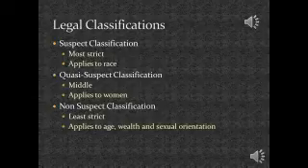At the top, we have suspect classification. This is the most strict class, and it applies only to race cases. The next level is quasi-suspect classification, and it only applies to women. And at the bottom, where it's easiest for the government to prove that discrimination is necessary, is non-suspect classification, and that applies to groups such as age, wealth, and sexual orientation.